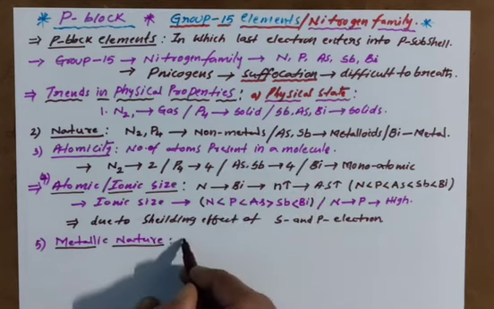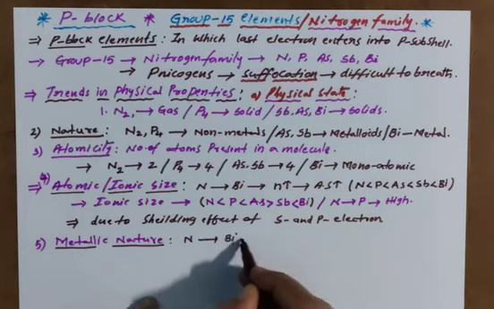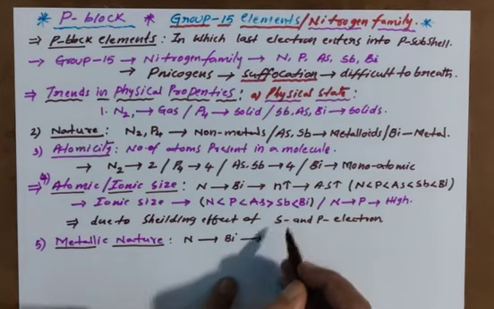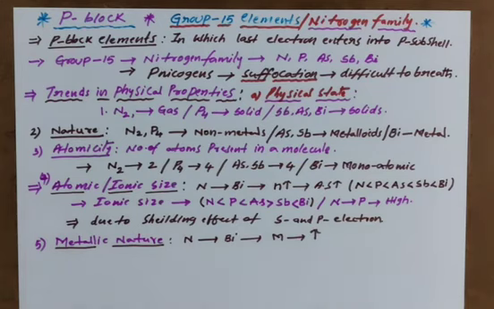So from nitrogen to bismuth, metallic nature is going to increase. If they ask non-metallic character, it decreases. So remember, from nitrogen to bismuth, metallic character increases.